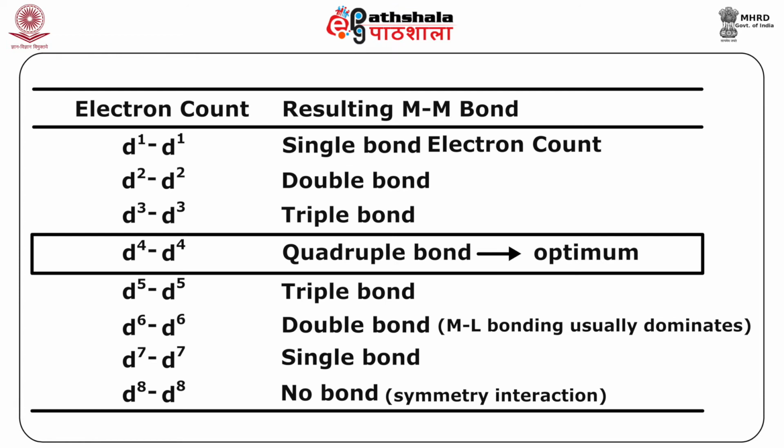The table is as follows, where the electron count, if it's d1, results in the formation of a single bond. When it is d2, it gives rise to a double bond. d3 gives a triple bond. d4 gives a quadruple bond, which is optimum, and d5 gives a triple bond. d6 electron count gives a double bond. M-L bonding usually dominates here. d7 gives a single bond, and d8 electron count gives no bond as per the symmetry interaction.